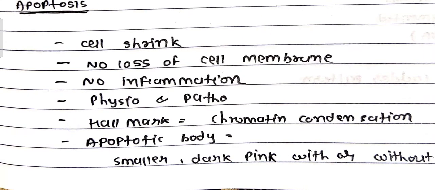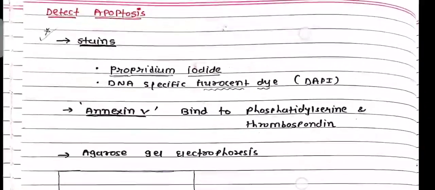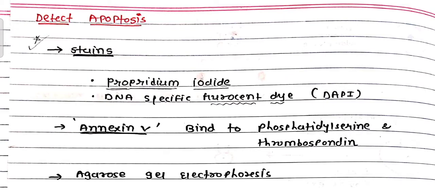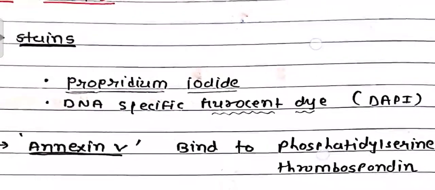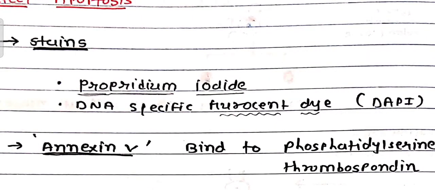And the apoptotic body is smaller, dark pink, with or without a nucleus. Then to detect apoptosis, as we saw earlier, loss of ATP pumps phosphatidylserine and thrombospondin outside. We can detect it by the special stain annexin V, which binds to phosphatidylserine and thrombospondin, and others like propidium iodide and the DNA specific fluorescent dye, DAPI for short.